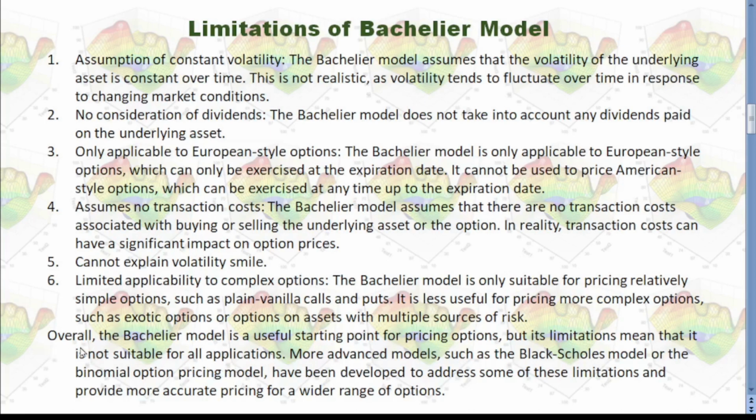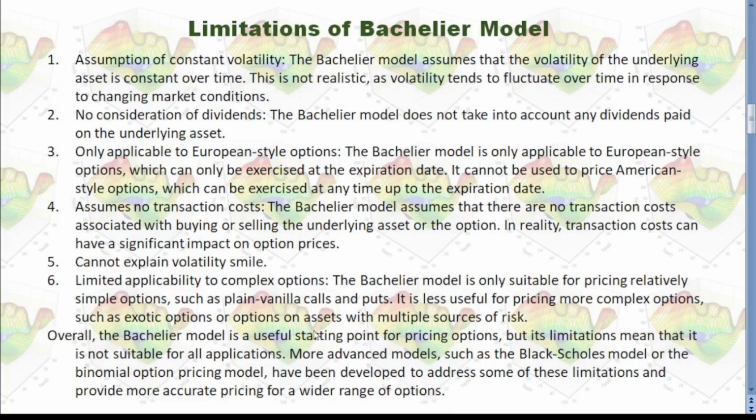So overall, the Bachelier model is a useful starting point for pricing options, but its limitations mean that it is not suitable for all applications. More advanced models such as Black Scholes model or the binomial option pricing model have been developed to address some of these limitations and provide more accurate pricing for a wider range of options.